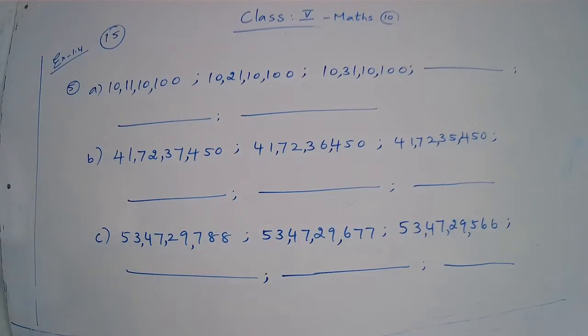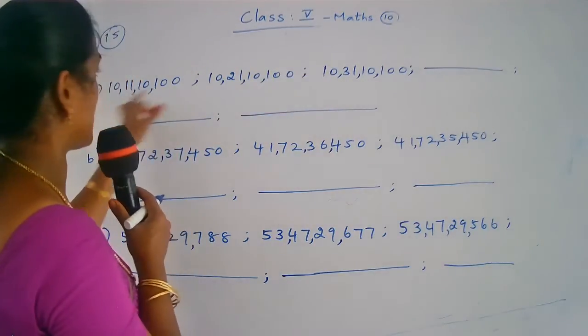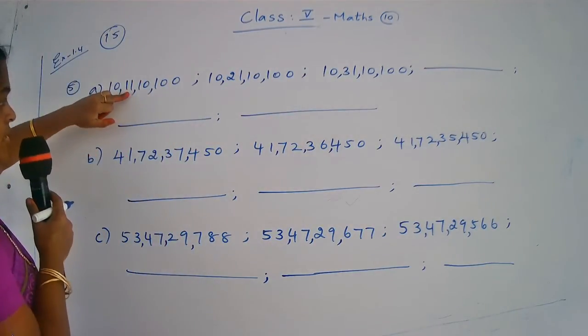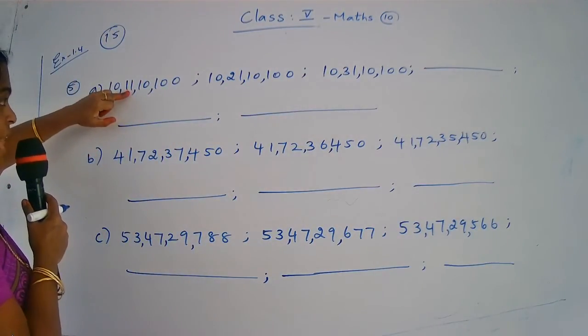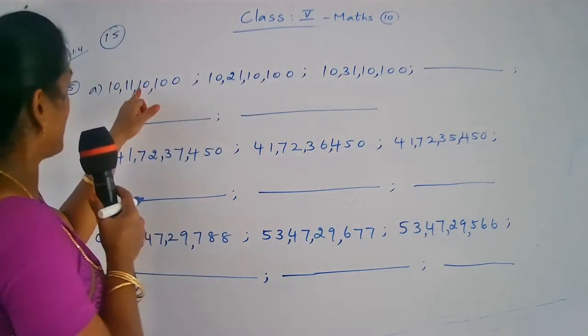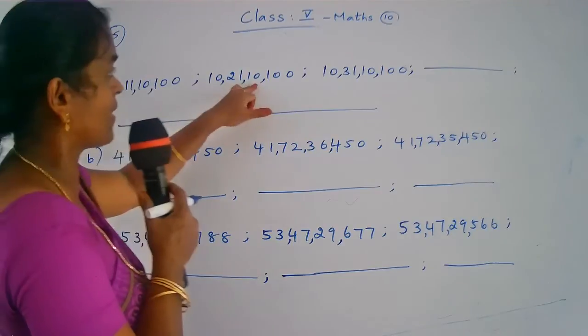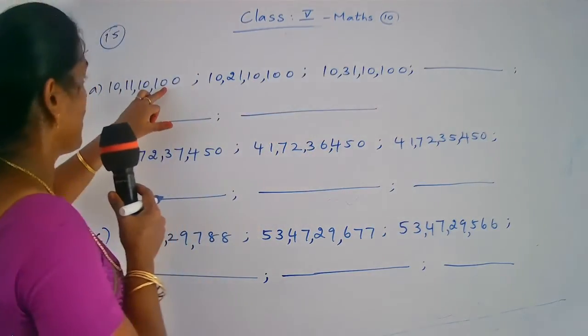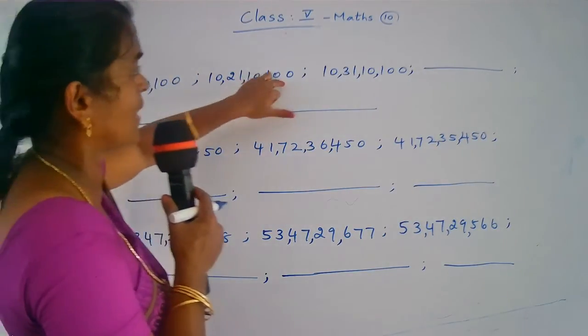So in every number, 10 lakh is increased. Yes or no? Here is 10 crore. All the numbers have 10 crore only. And next period you come. Here 11 lakh. Here 21 lakh. Here 31 lakh. And all the numbers have 10,000 only. Here also 10,000. Here also once period 100, 100, 100.